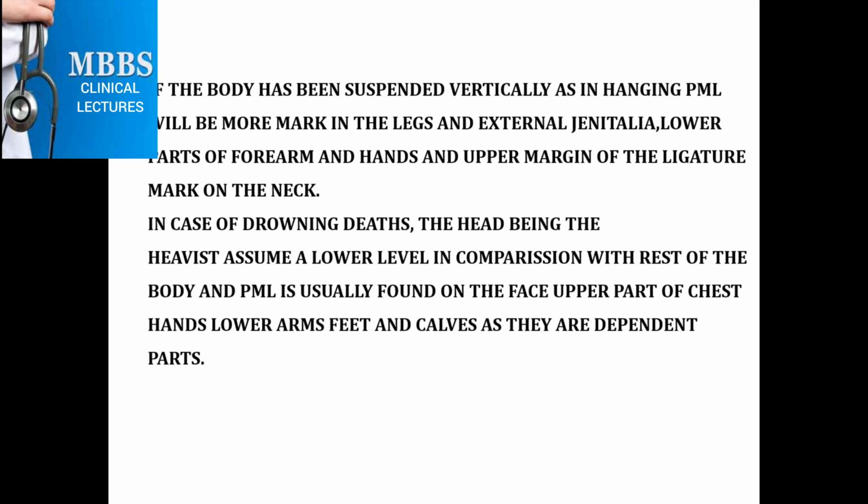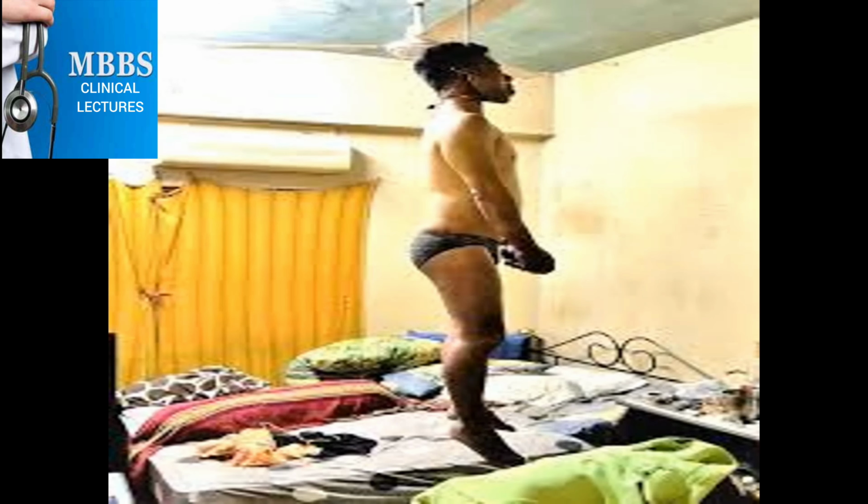In case of drowning, the head, being the heaviest part of the body, assumes the lower level in comparison with the rest of the body, and the lividity is usually found on the face, upper part of the chest, hands, lower arms, feet and calves, as they are the dependent parts. Here you can see the lividity in case of hanging.